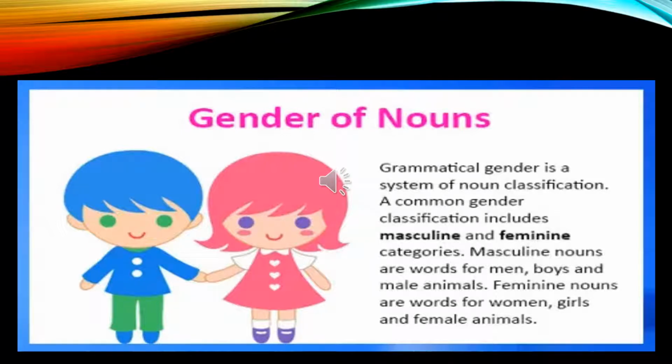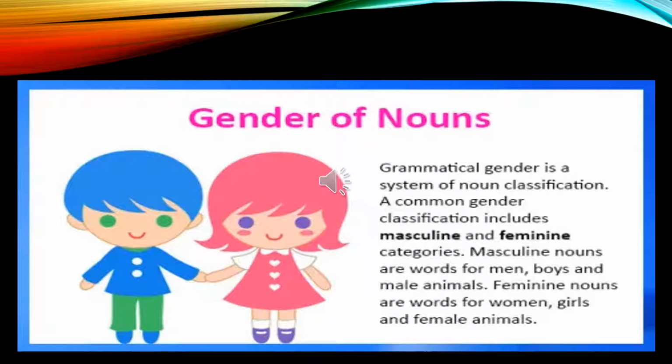Grammatical gender is a system of noun classification. A common gender classification includes masculine and feminine categories. Masculine nouns are words for men, boys, and male animals. In the same way, feminine nouns are words for women, girls, and female animals.